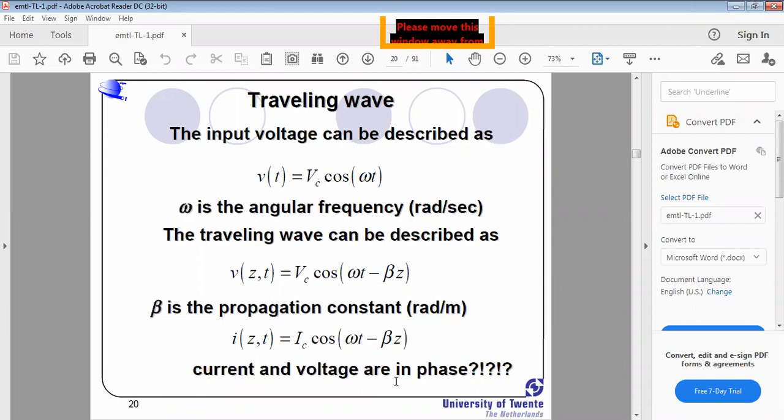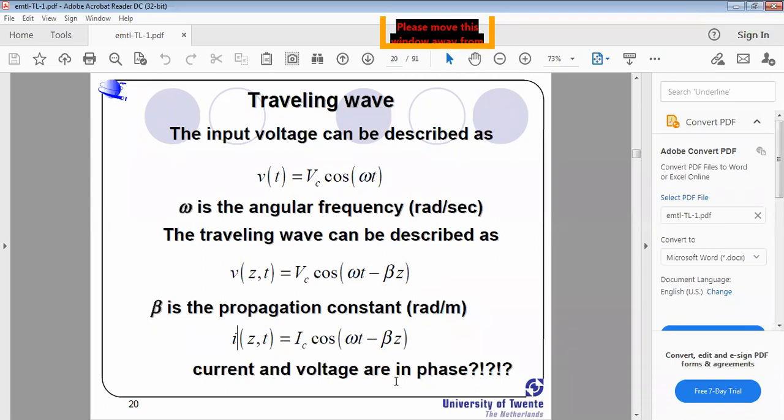But here nothing is mentioned about that. That's why the traveling wave is described this way. All these are assumptions. They are practical, but here the assumption is that both voltage and current move through the transmission line with a phase difference of zero.